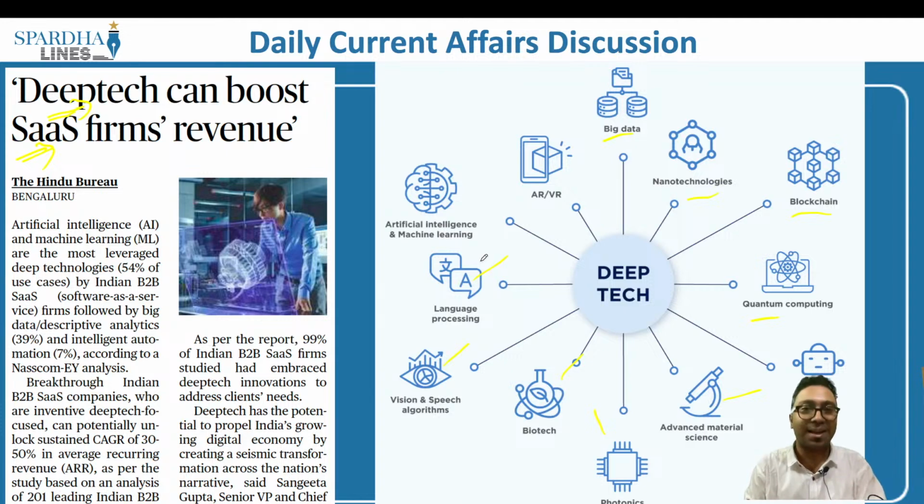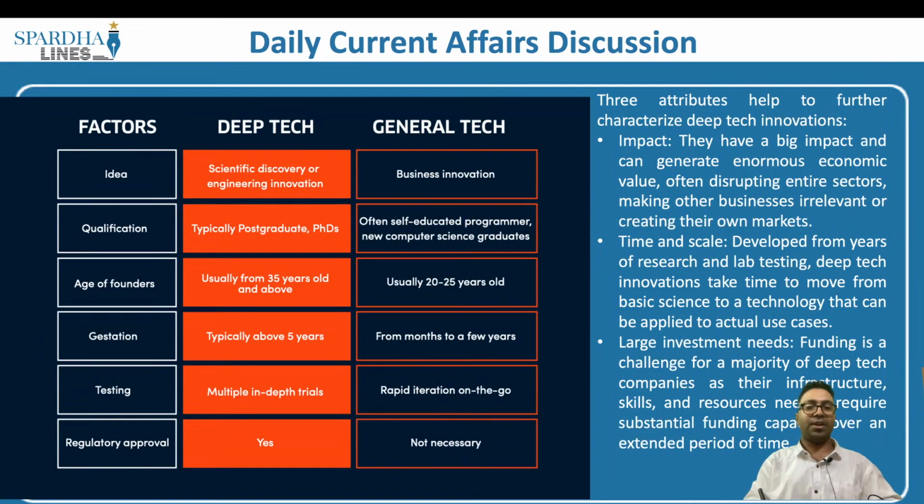So all these companies that are part of deep technology come up with new projects, new innovations in such a way that other companies will not be able to replicate. We will have a real-time instance, a real-time problem. They will be addressing these real-time problems so that a problem in society is ultimately addressed by this deep tech technology. So what are the differences between deep technology as well as general technology?